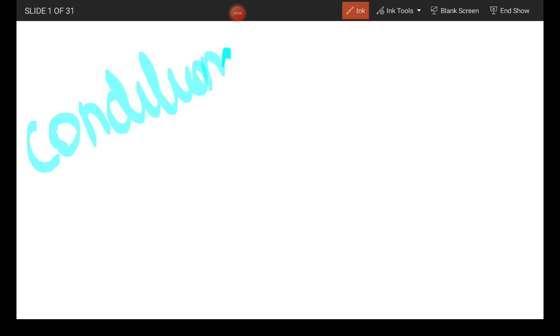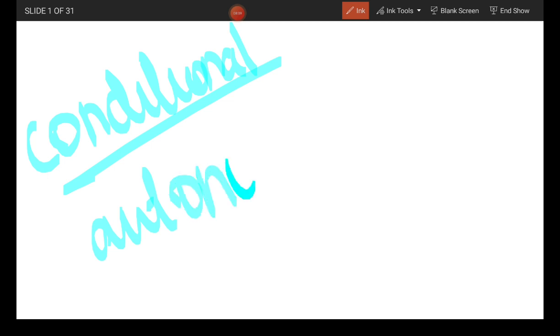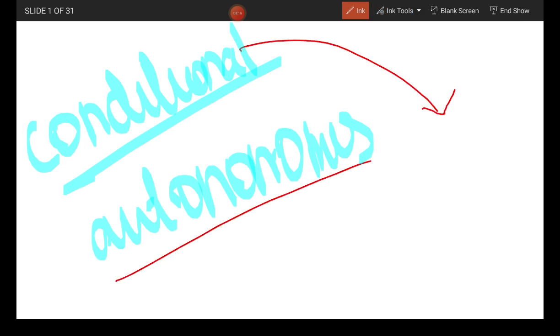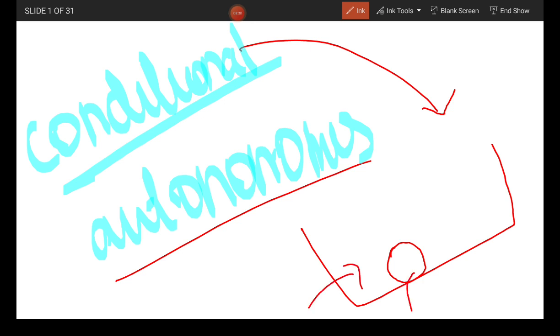Now let us see about specification, that is conditional specification and autonomous specification. Conditional specification means, consider a cell placed in a system which has a signal to form nerve cells.